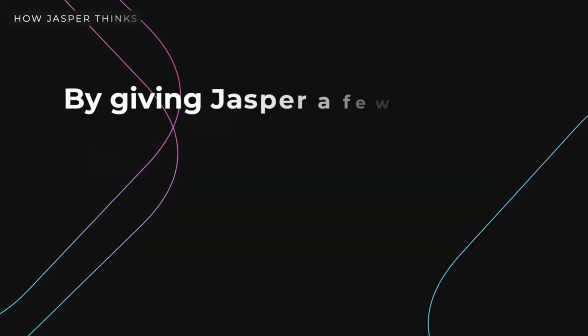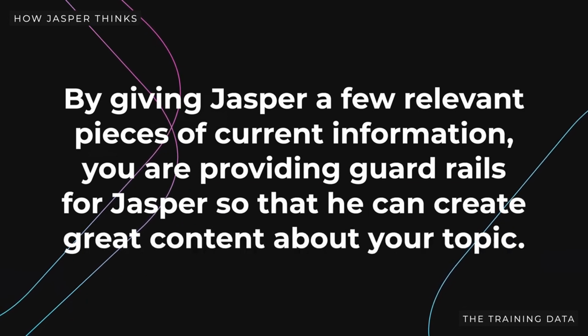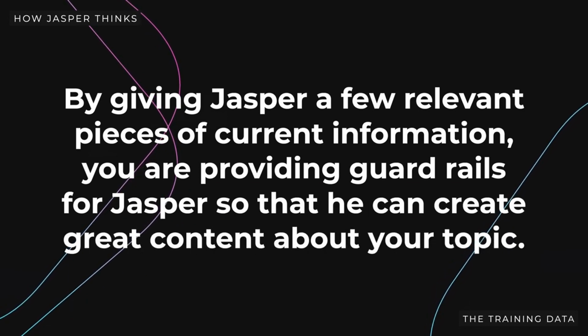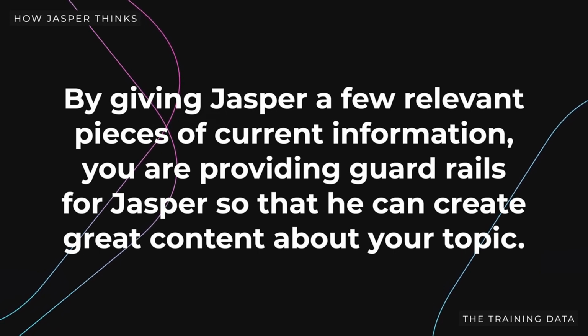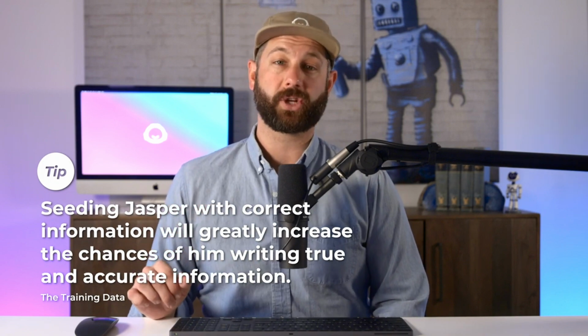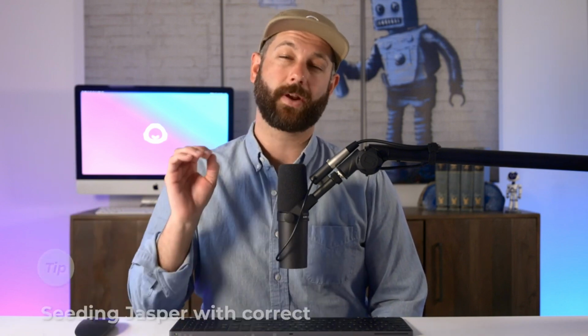By doing this step and giving Jasper a few relevant pieces of current information, you are providing guardrails for Jasper so that he can create great content for you about topics that he has a limited knowledge of. As with all text Jasper writes, it's likely that he will still make up some facts that you'll want to correct. But seeding him with correct information will greatly increase the chances of him writing true and accurate information.